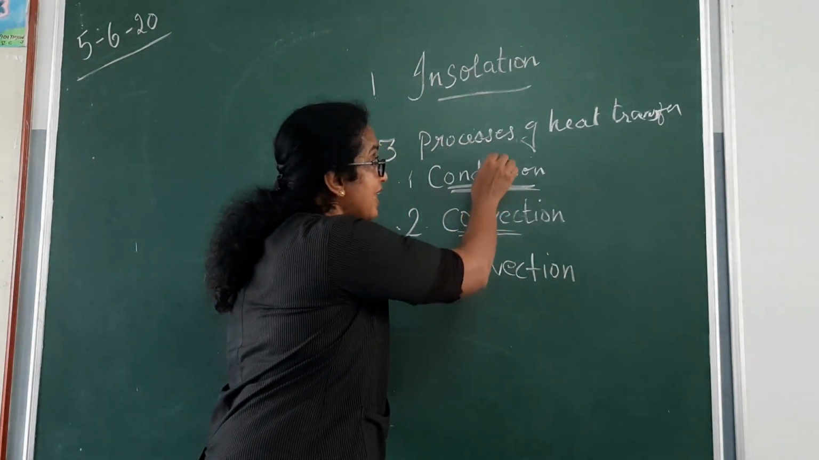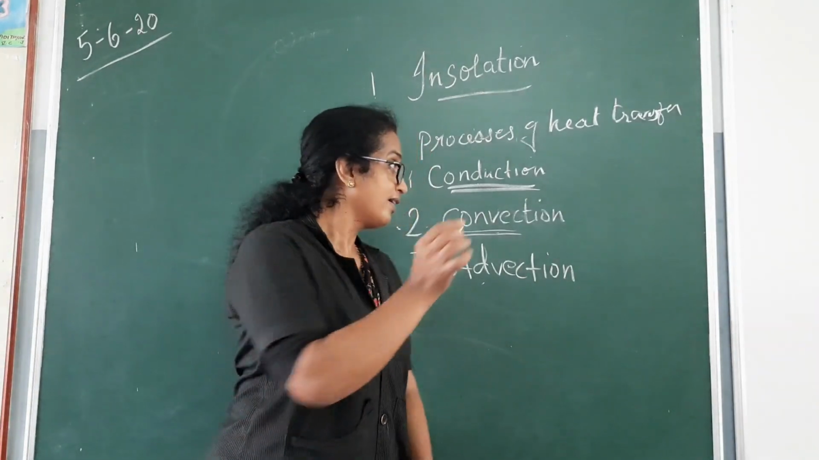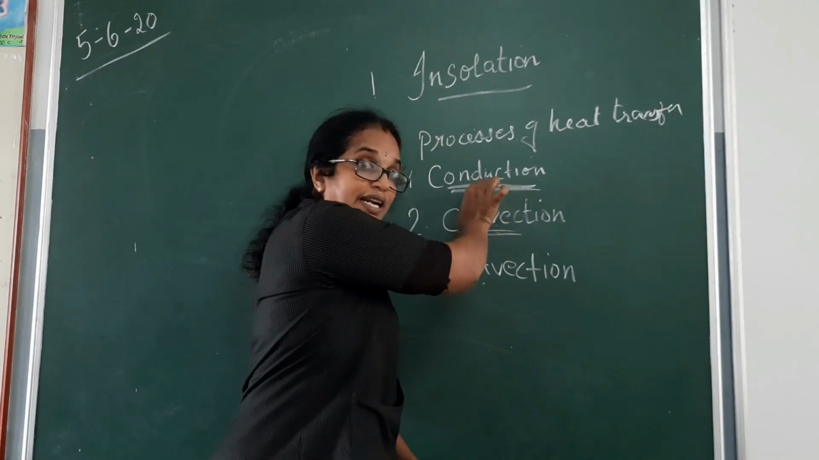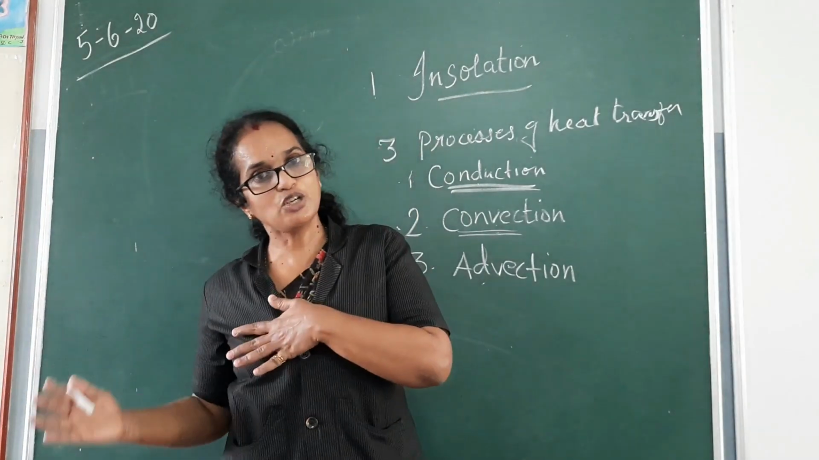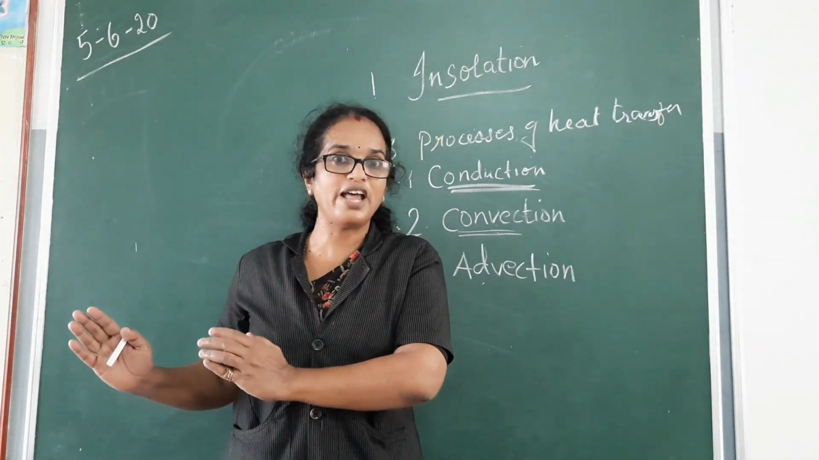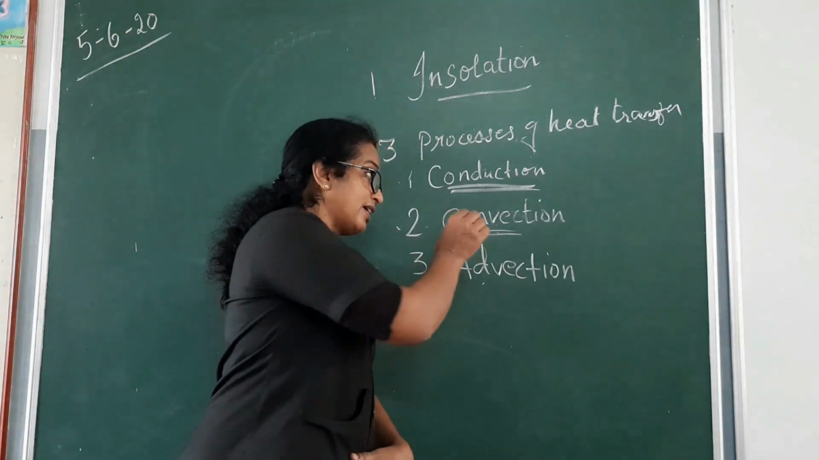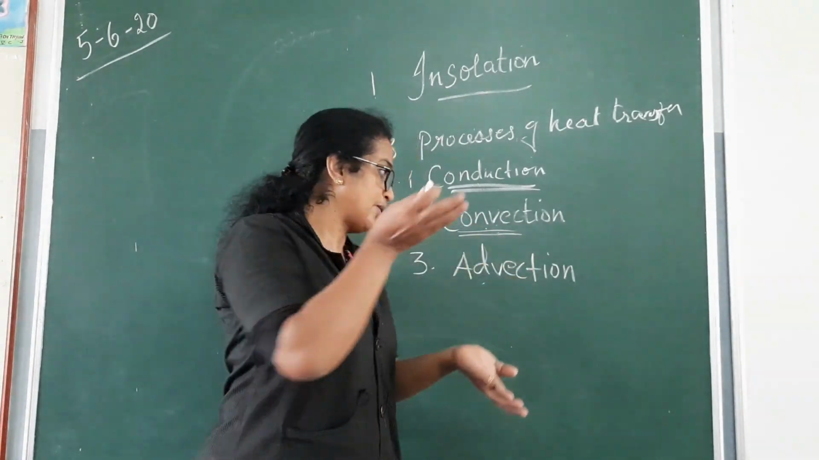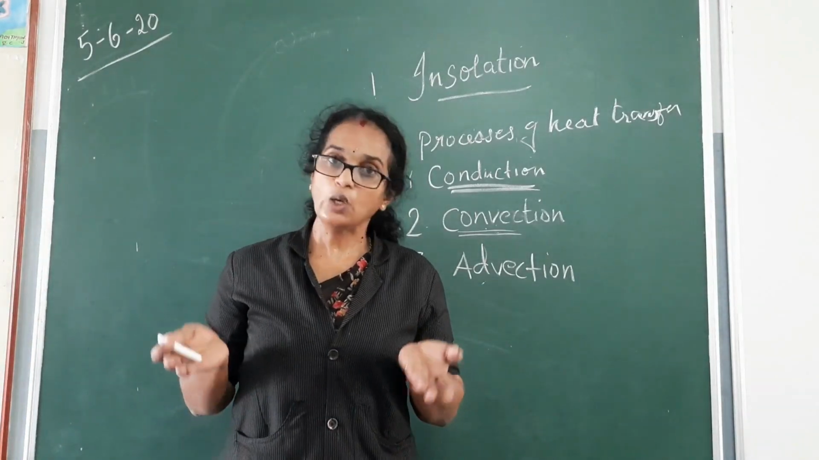So there are three processes of heat transfer in the atmosphere: conduction, convection, advection. What is conduction? The transfer of heat from hotter molecules to colder molecules, or the transfer of heat to that part of the atmosphere which is close to the hot surface of the earth. Convection, the heated air expands and rises up. Advection, the horizontal transfer of heat by wind.